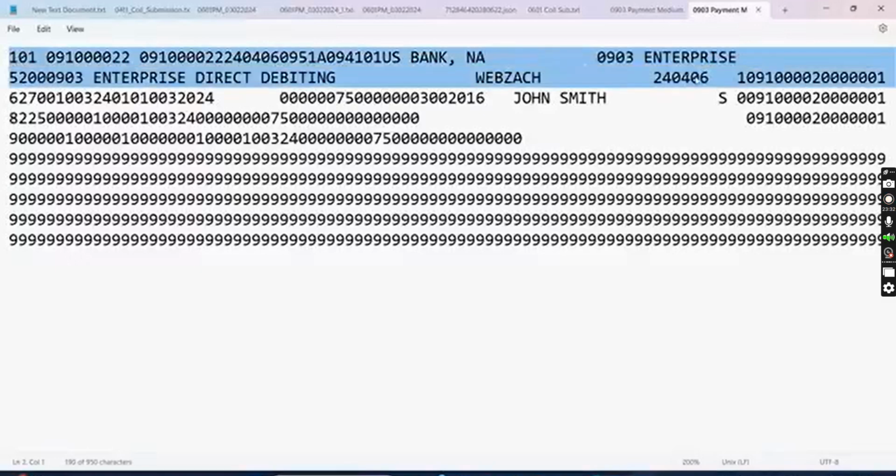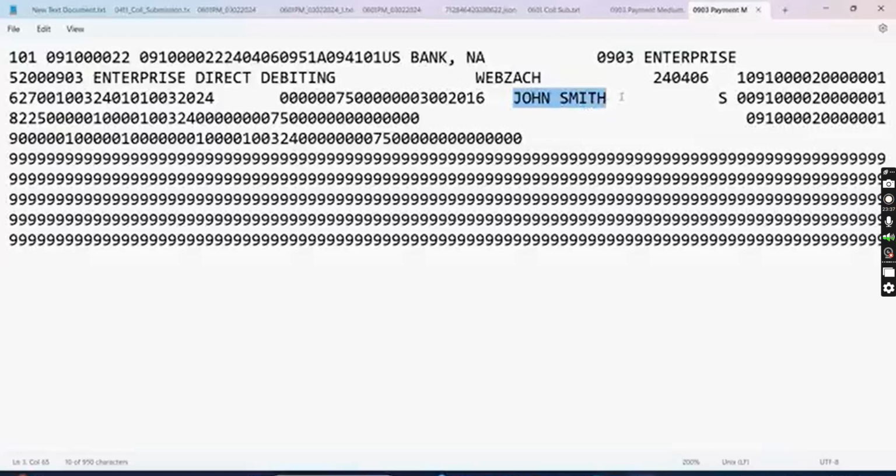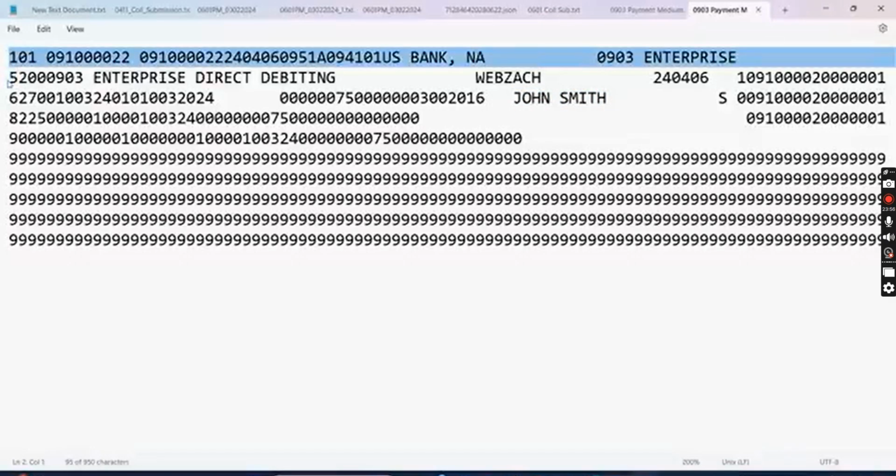I think till here we have the header. Whenever you see the customer's name, that is not a header, because in my run I have paid only John Smith. In a real project, every day 10,000 payments will be done. So John Smith, Steve Smith, Mr. Smith, XYZ, everybody's line item will start. So from the customer line, before that line is a header. Up to the first two lines are header.